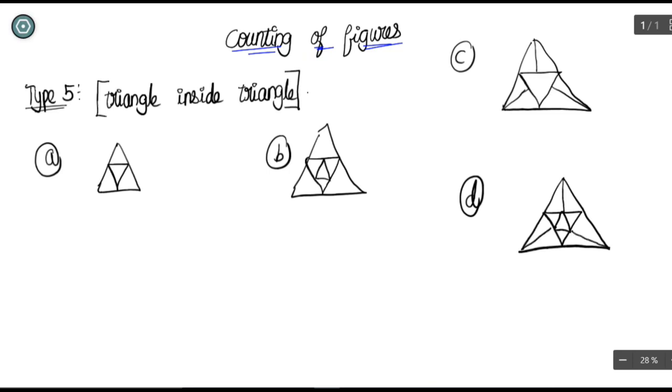Before seeing the tricks, you can count this one, and you can also count this one, but it will take time. But imagine counting this example. Most of the time you will get a wrong answer because you will leave some triangles without counting. So that is the case here. So let us see with examples how to approach this question.